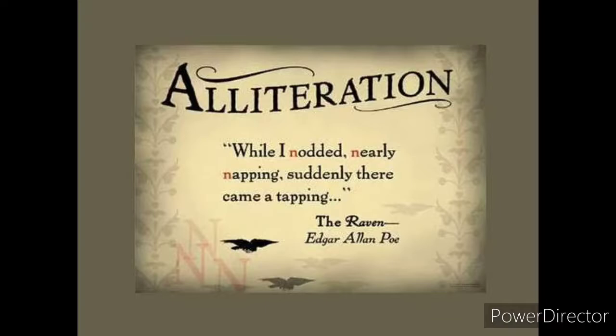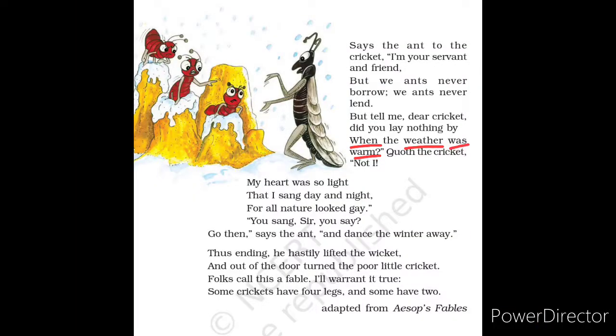Children, let's find out the literary device alliteration from the poetry lines of The Ant and the Cricket. Here you can see the alliteration: when, weather, was, warm.